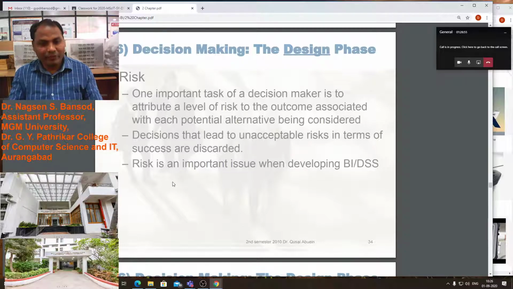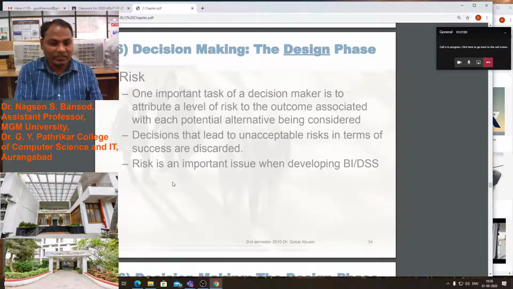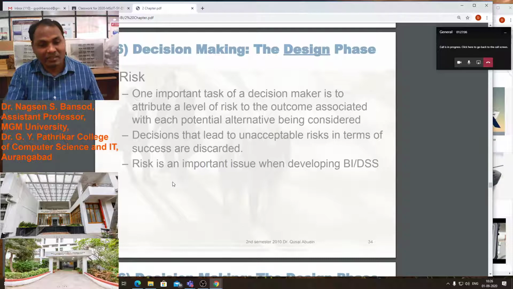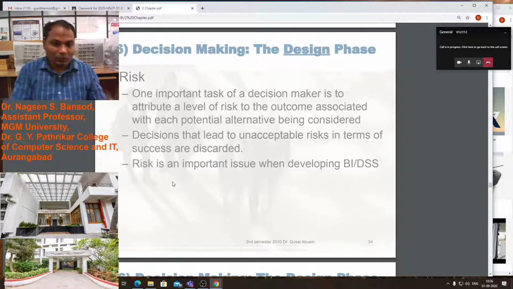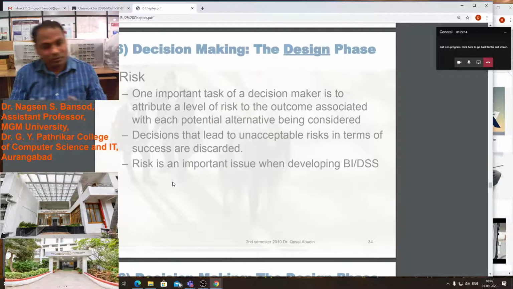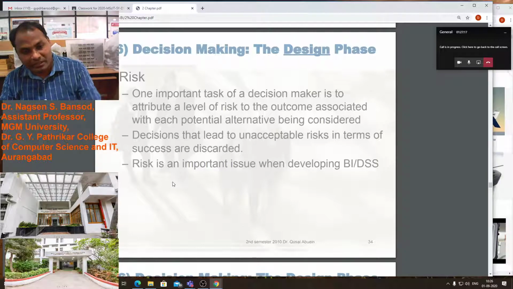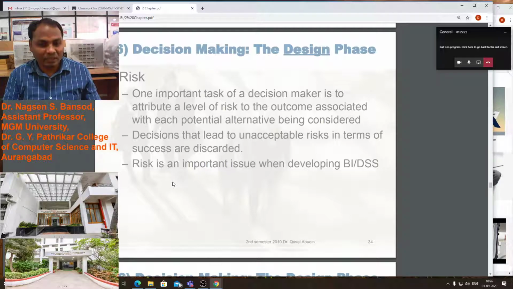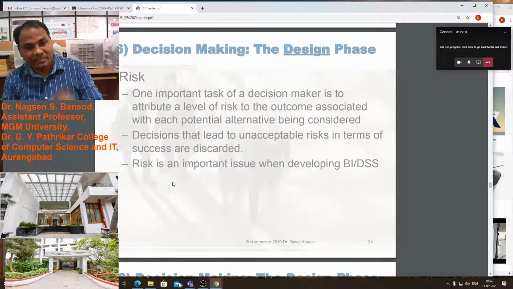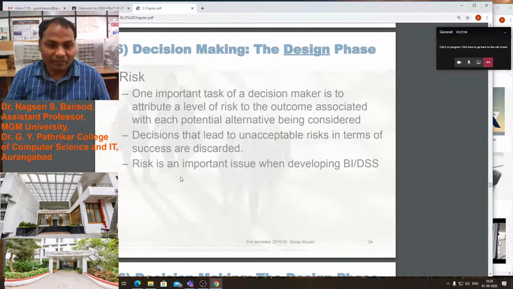We may get a very good outcome of a particular model on the customer side, but that will be risky on the manager side as well as the company side. If you make a very good product at low cost, that will not be affordable to the company, the manager, or the employees. Then we have to discard such a solution, or we have to accept it. These types of risks are there in the design phase.